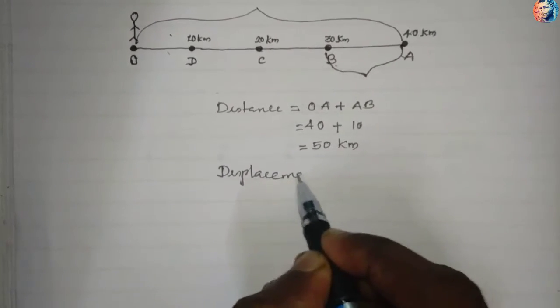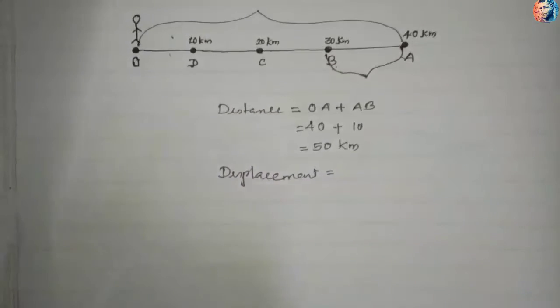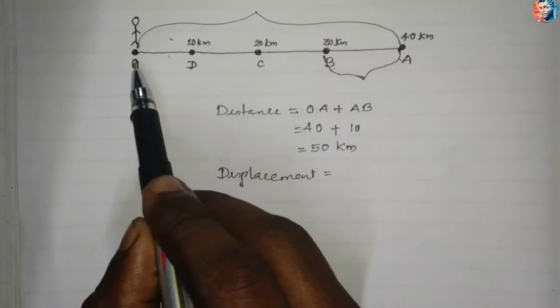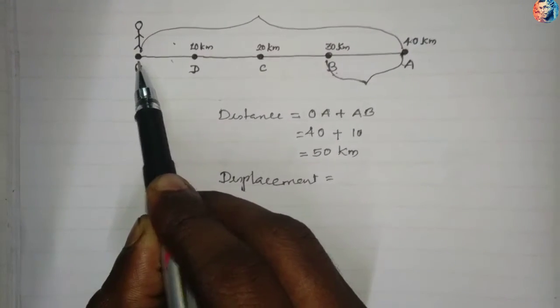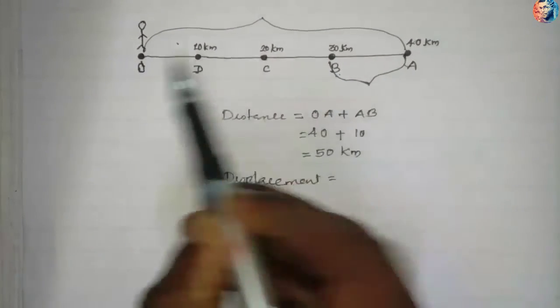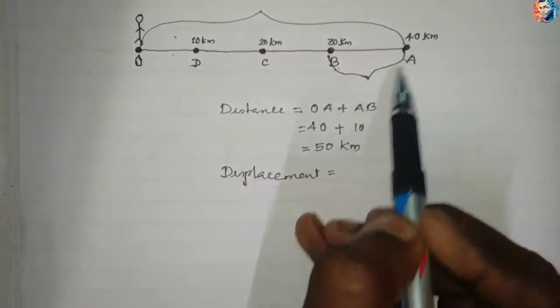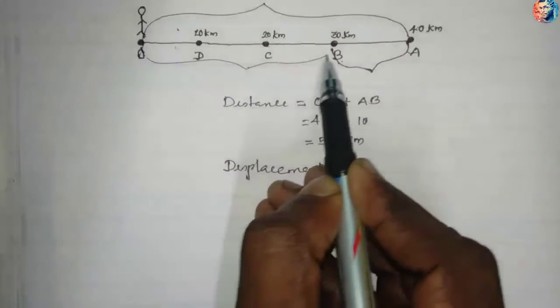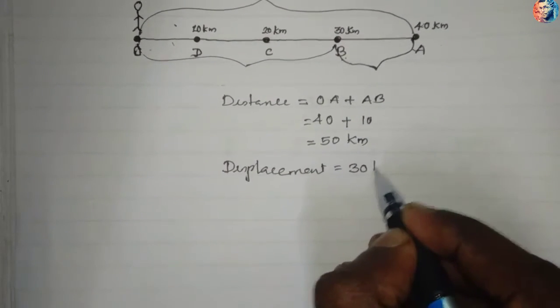Then what is the displacement? Displacement means the shortest distance between the initial and the final position. So this is the initial position and this is the final position. We do not need to go this far. So this is the shortest distance, that is 30 kilometer.